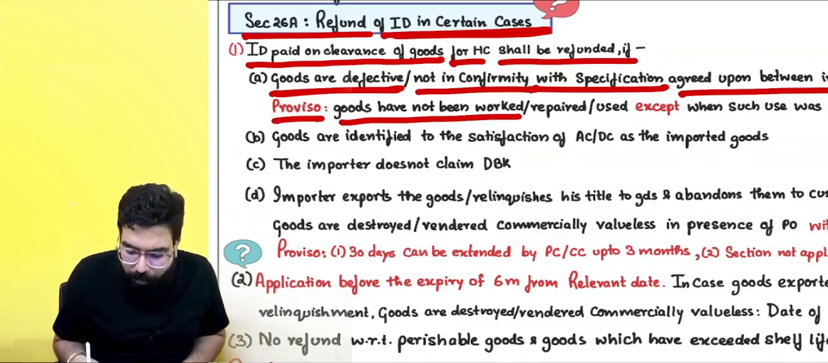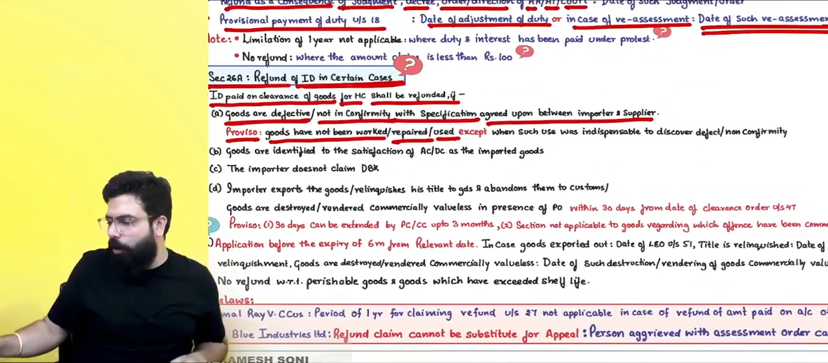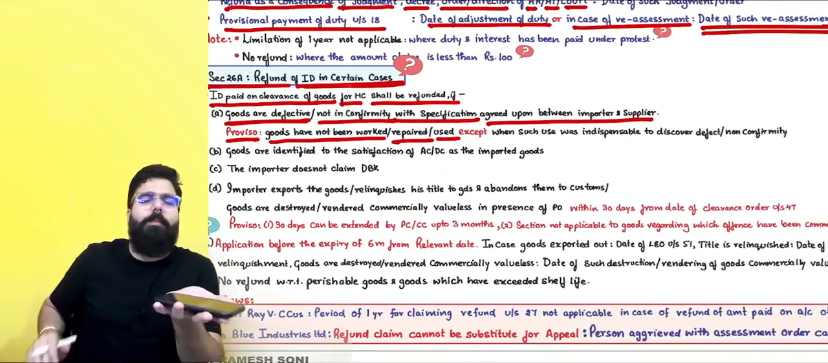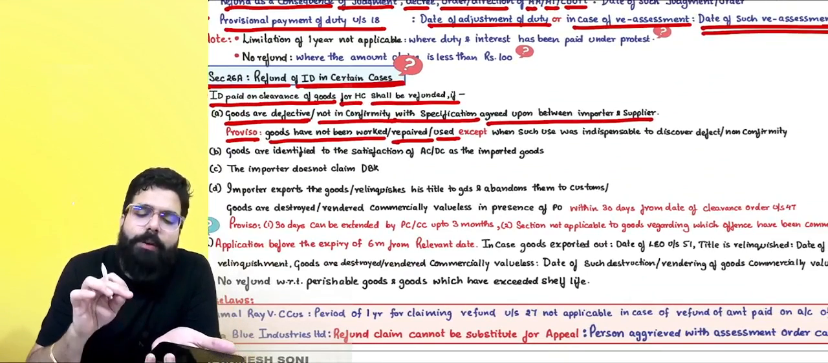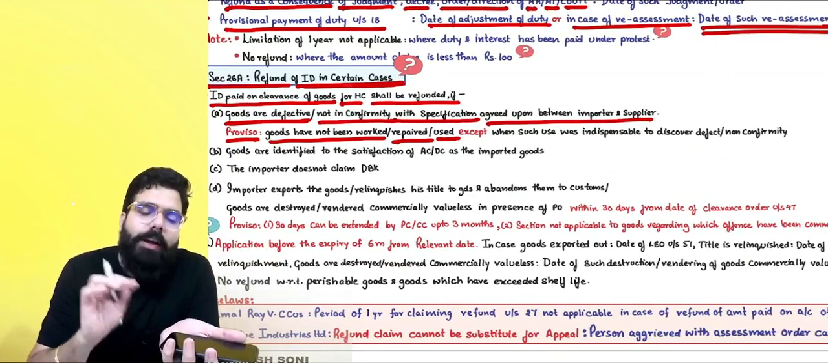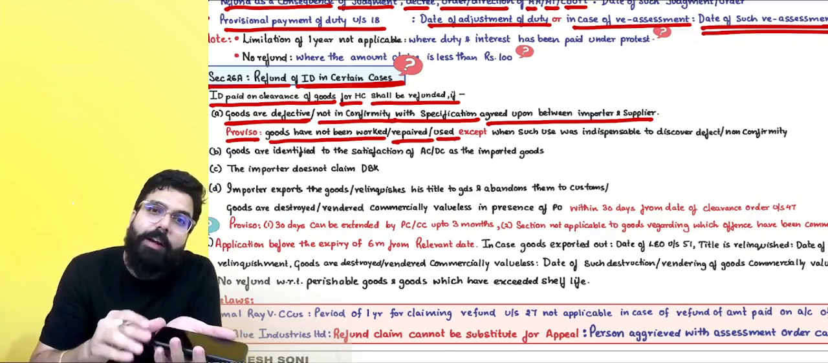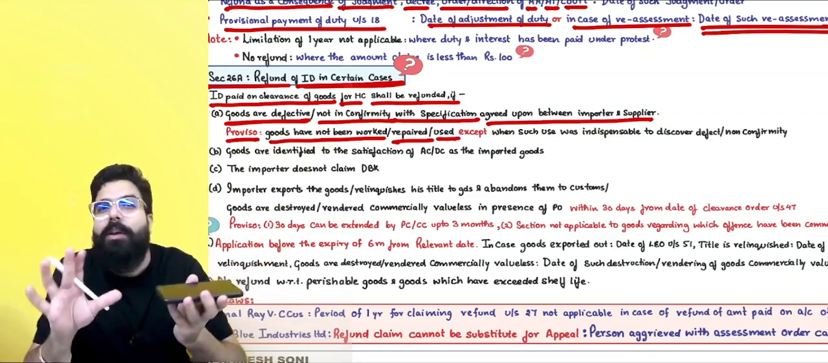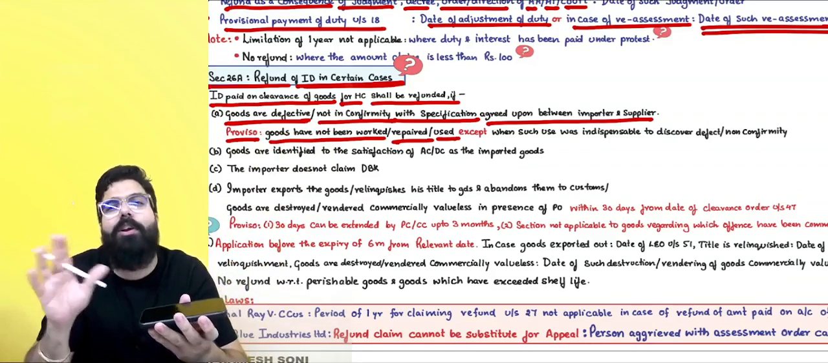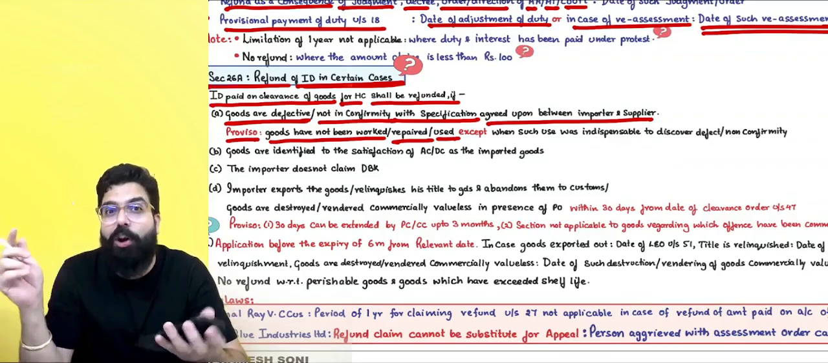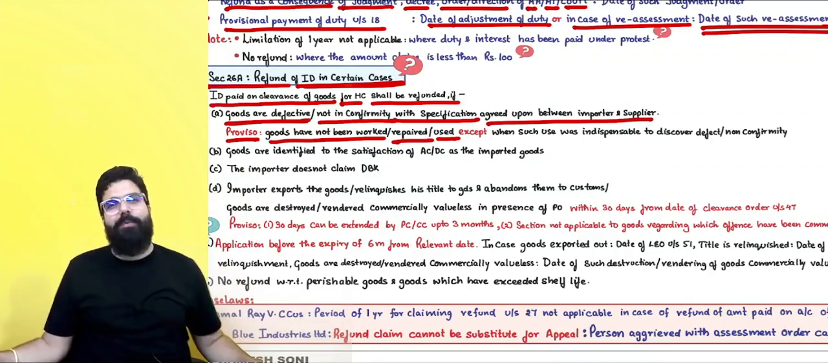Proviso, goods have not been worked out, repaired or used. So, sir, I went ahead and got the mobile phones home from the custom port, and I'm telling it is defective. They are telling, if defective, to understand the defect you have to use it, then it's okay. But if you have bought the goods, used them, and now you want to export, then sir, please go ahead and get duty drawback. In this scenario, they will not give you return of duty. Duty drawback after use, you will get under section number 74 too.